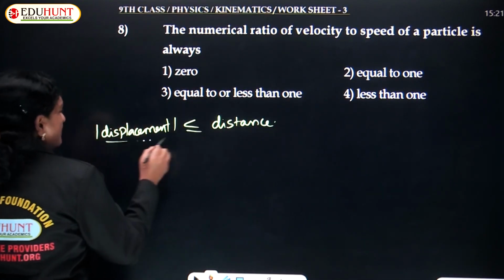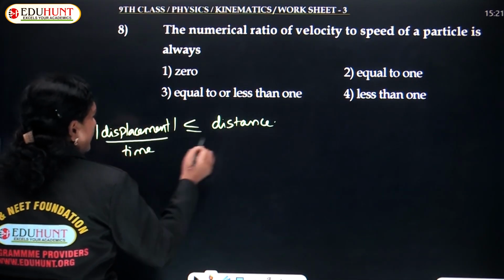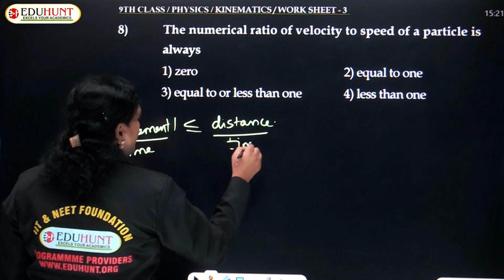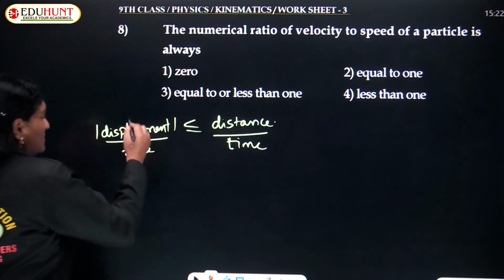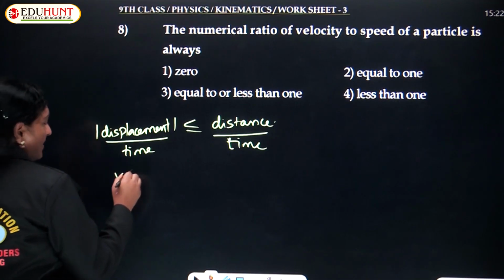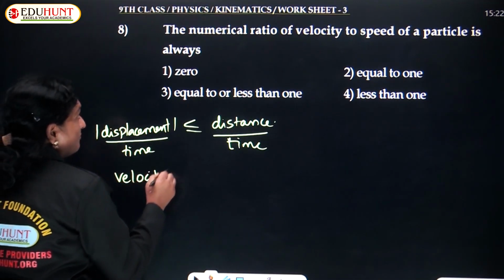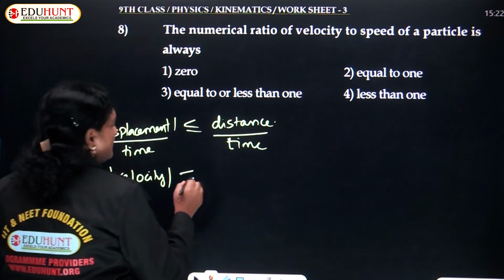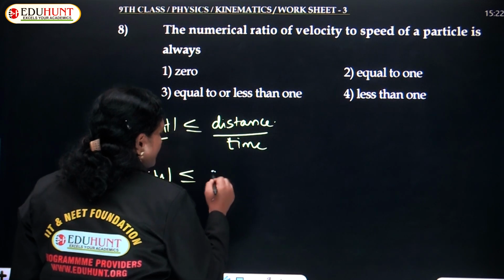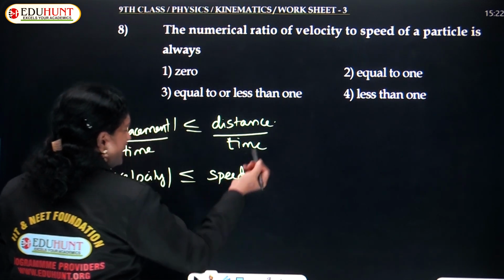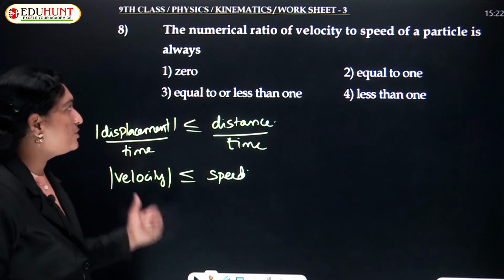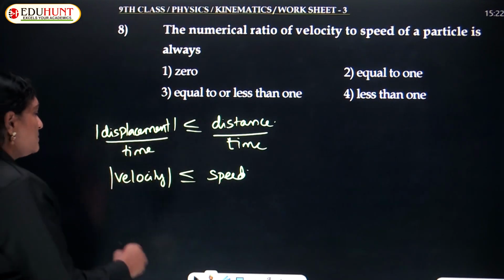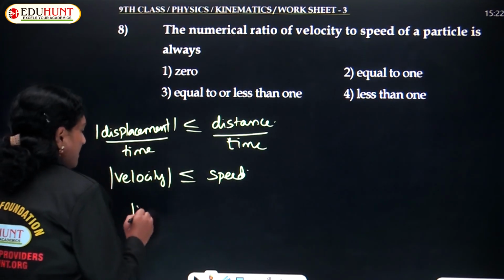Let us divide this with the time. Displacement upon time gives your velocity, so magnitude of velocity must be less than or equal to speed.